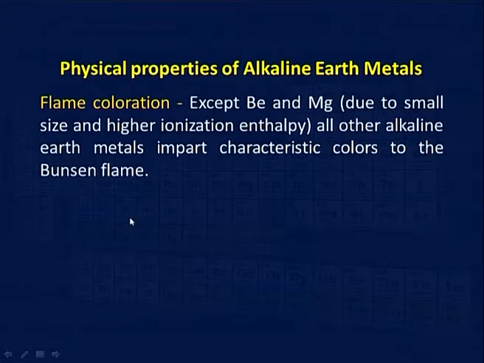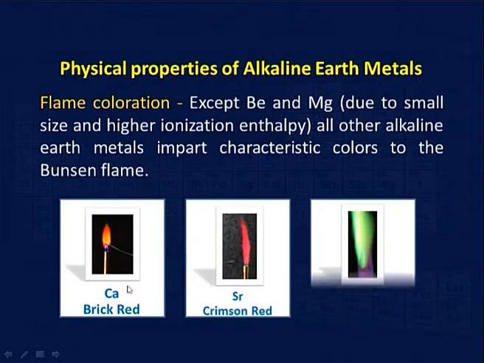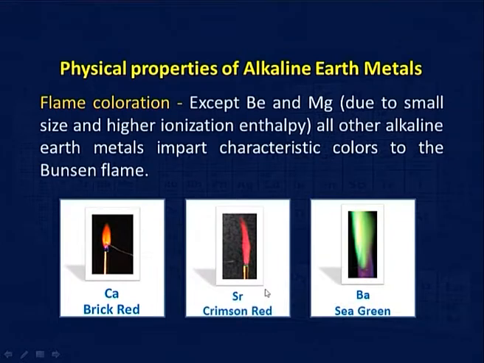Then coming to flame coloration, we have also discussed earlier that flame coloration is only imparted because when the atom acquires energy, it reaches excited state, and when it returns to the ground state, it radiates energy, which falls in the visible region. But beryllium and magnesium require a much higher energy, and therefore, do not produce any characteristic color, but on going down the group the energy drops and it comes in the visible region, and you can see the color here. Calcium gives brick red, strontium crimson red, and then barium gives us sea green.